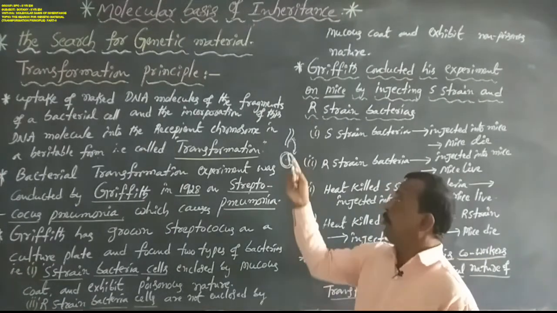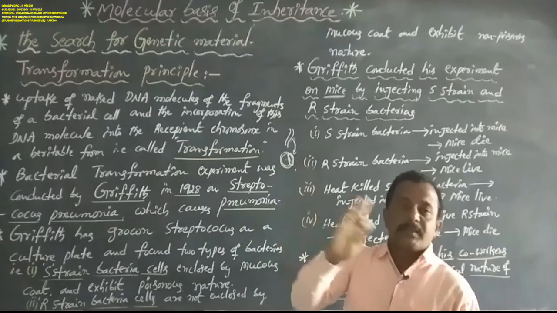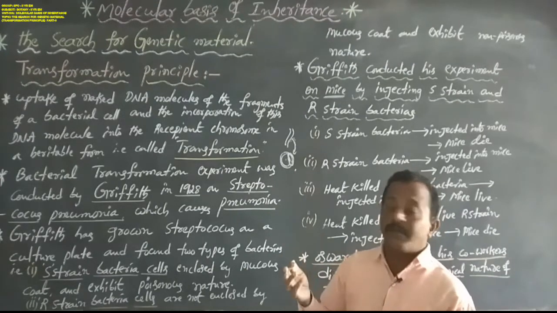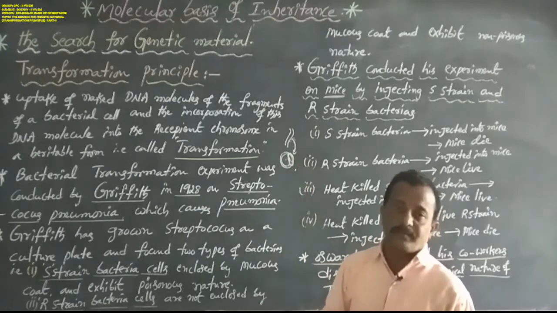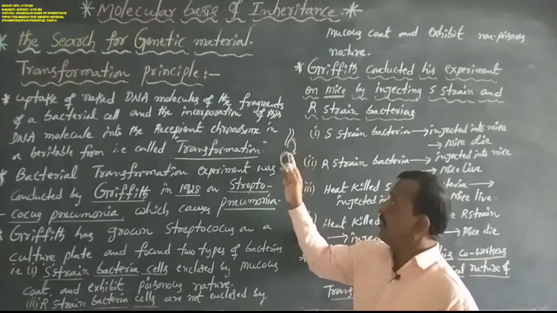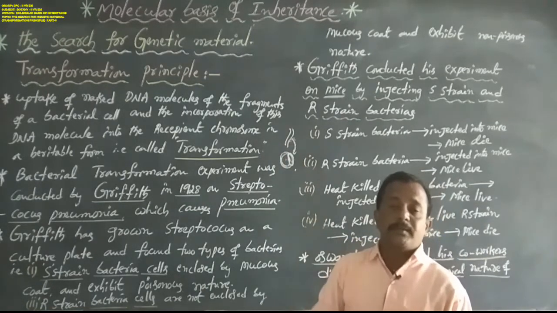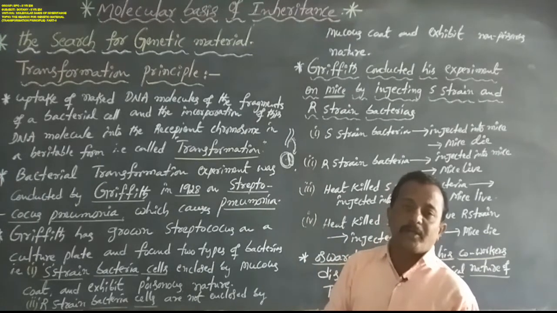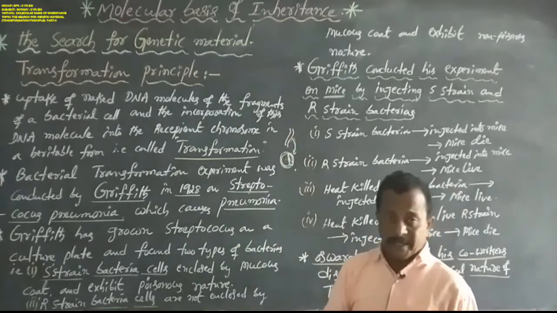An unknown DNA fragment is attached to the recipient or receiver DNA molecule, and in this received DNA molecule the characters of the unknown DNA are present.